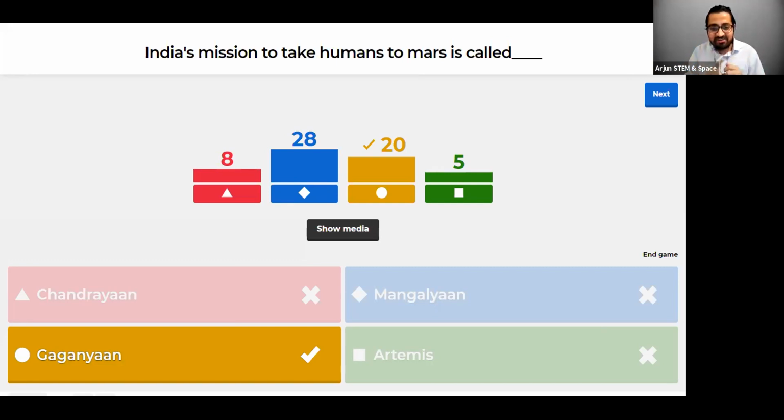Okay, Adi. So Kanak, there is one thing I would like to clarify. It is not even a correction. Even the Mangalyaan did not carry humans over there. Mangalyaan was just an orbiter. So even if you got that part wrong, the Mangalyaan still does not warrant a correct answer.